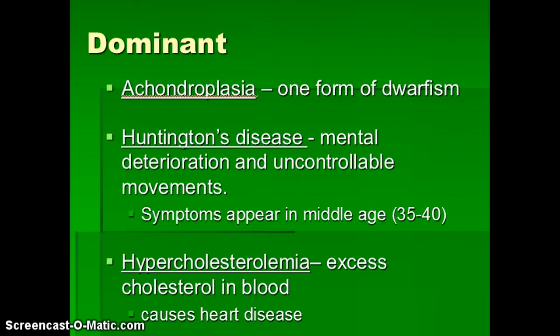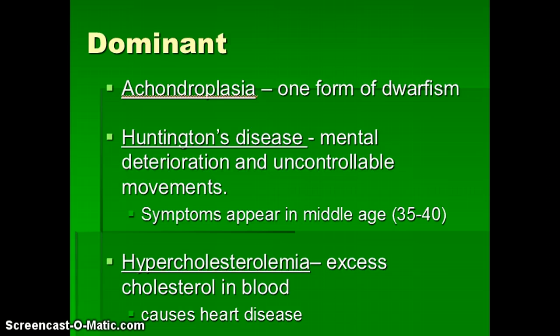Achondroplasia is a form of dwarfism. So anyone who has that trait is going to express it, and they're going to have dwarfism. Huntington's disease is a mental deterioration, and you get uncontrollable movements with that. Symptoms generally appear when individuals are a little bit older. Same with hypercholesterolemia. There's this excess cholesterol in the blood and can cause heart disease, which can lead to a bunch of different issues involving the heart and the circulatory system.